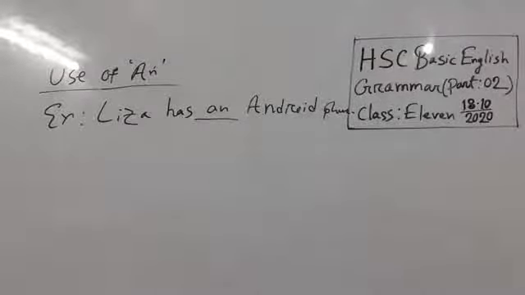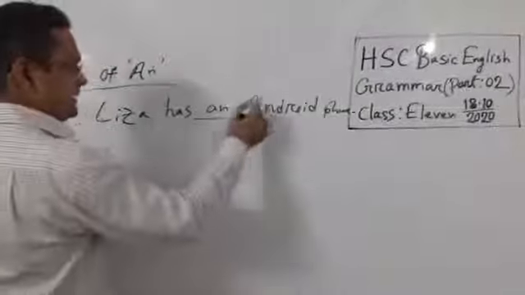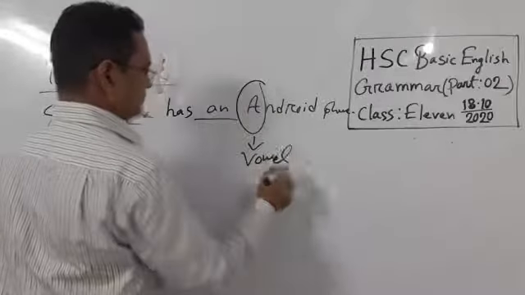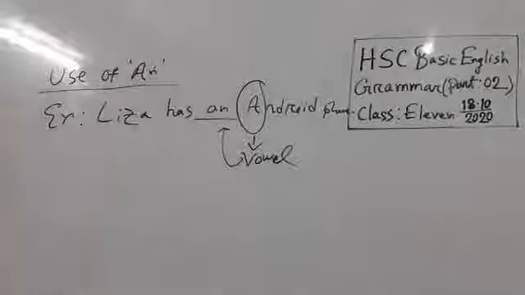All of you gave me salam. Okay, walaikum assalam.